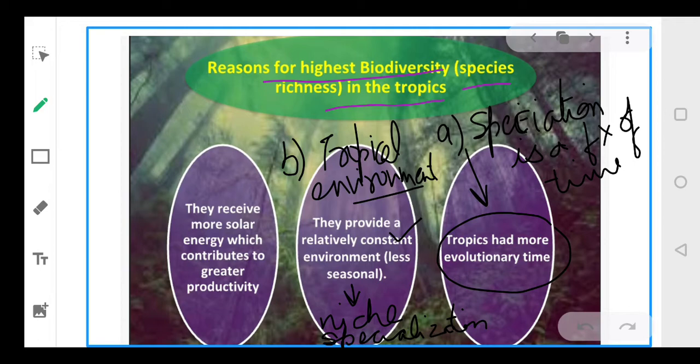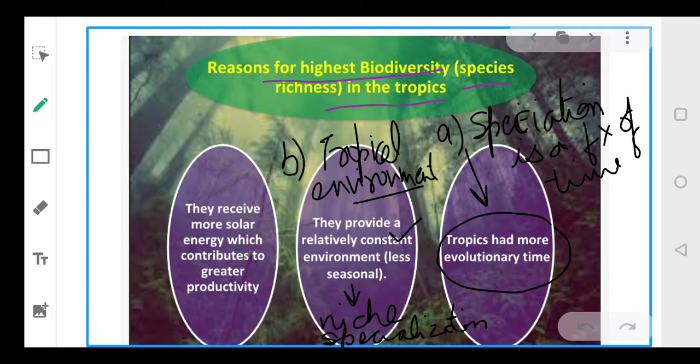Okay, so two reasons so far. First, speciation is a function of time. That means these areas have remained relatively undisturbed, and that is why they have more evolutionary time for species diversification. Second is the tropical environment. They have a less seasonal environment that does not fluctuate much, and because of the constant environment, they have niche specialization, and thus it has contributed to species diversity.